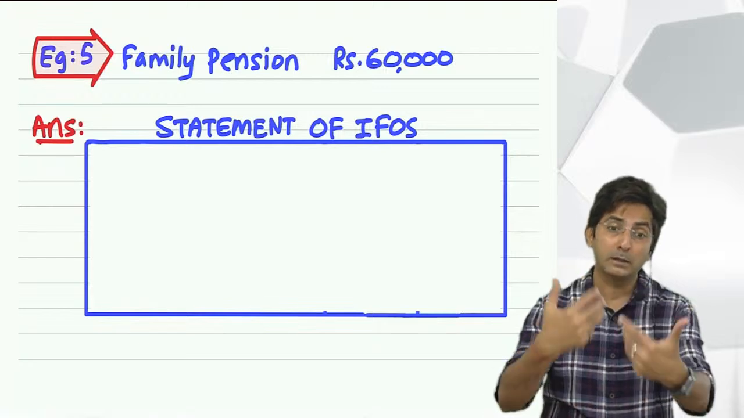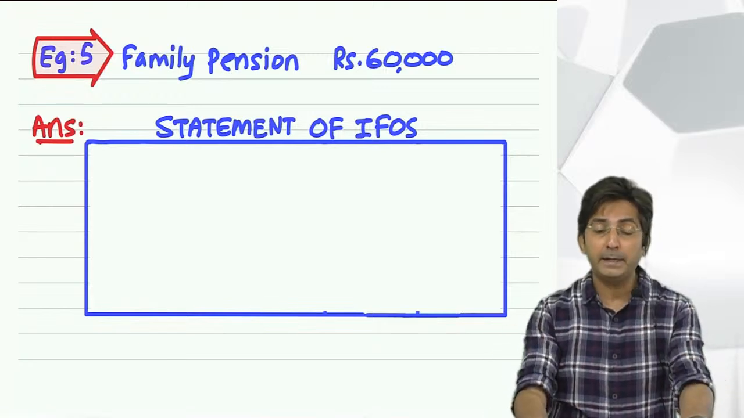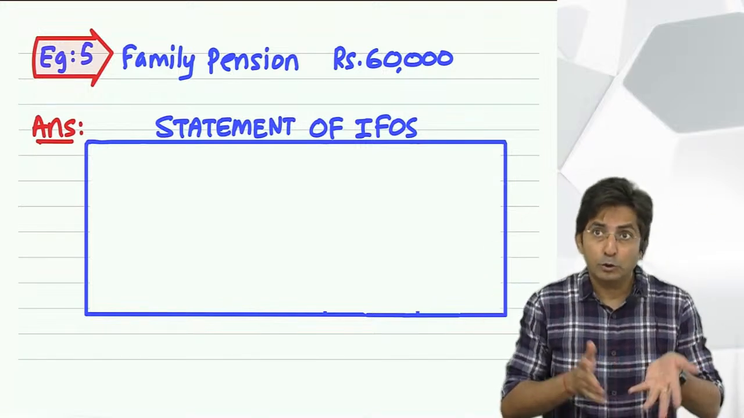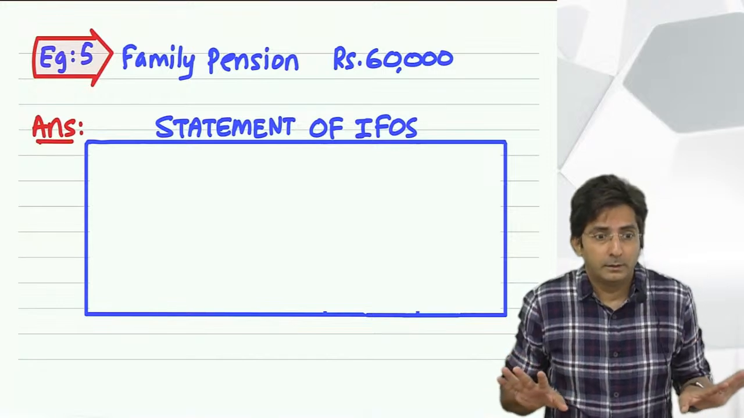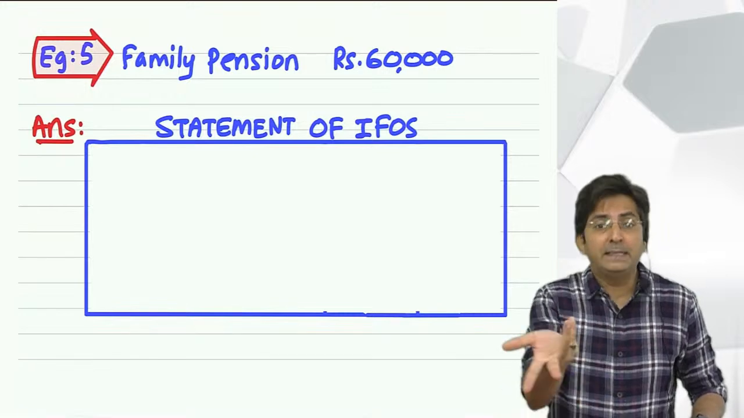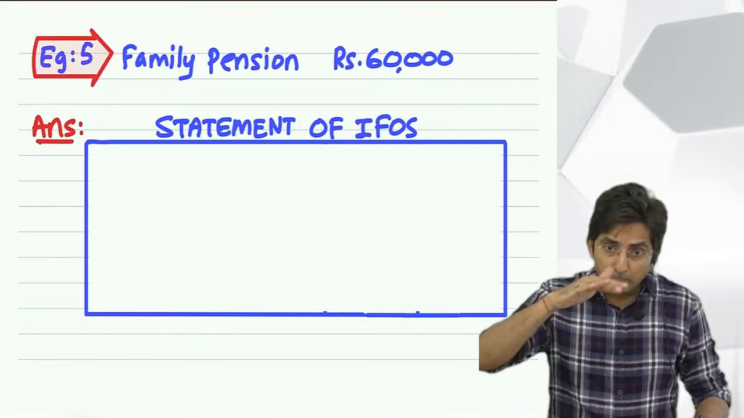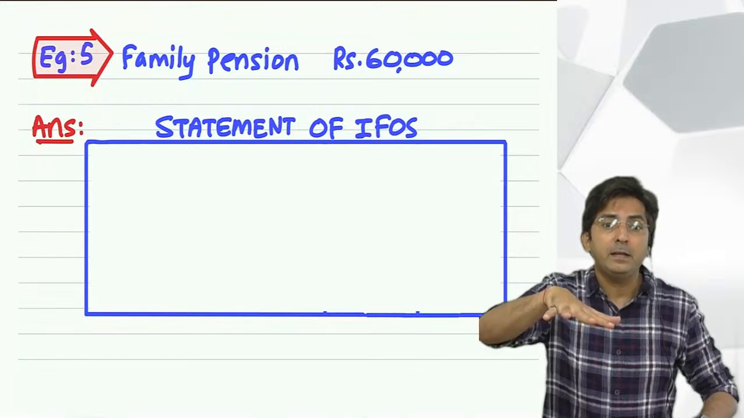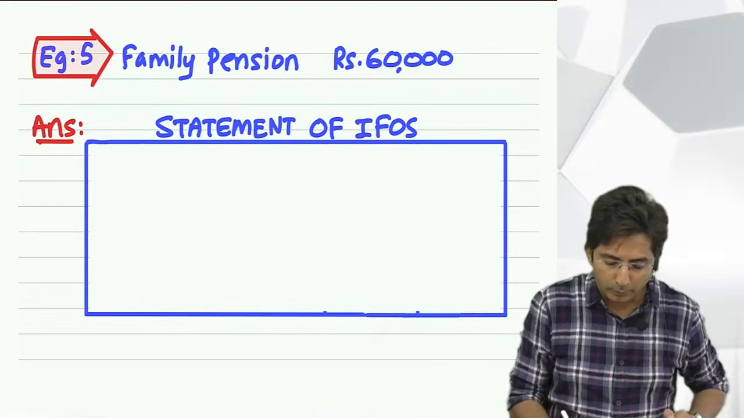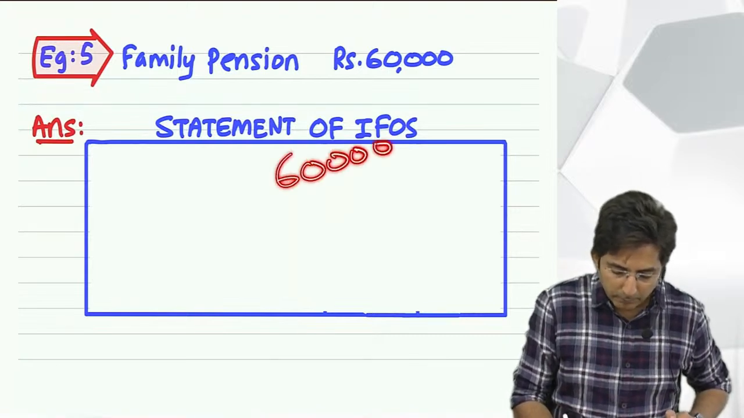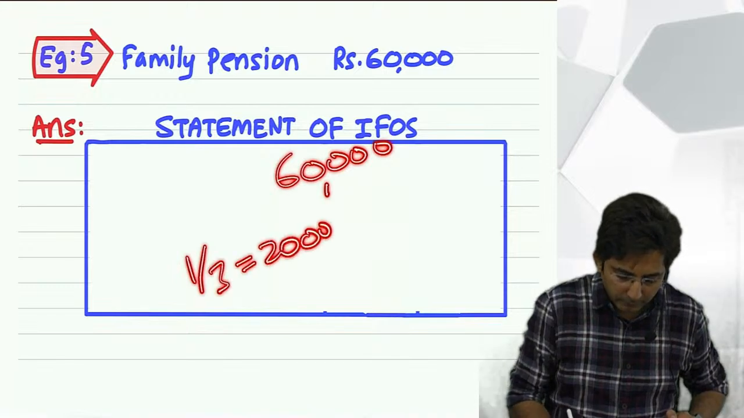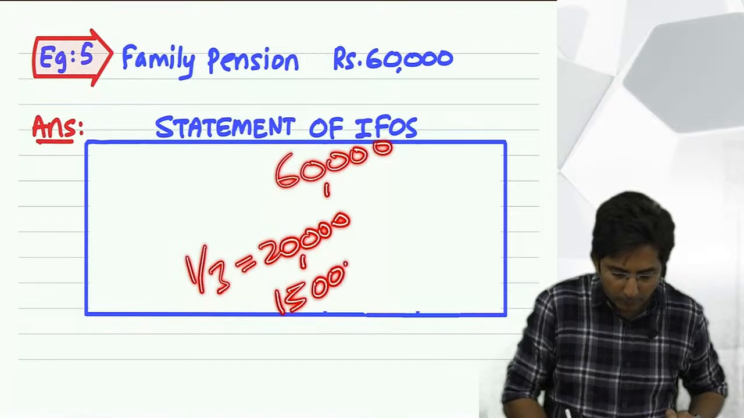Because if we give full one third, then some people might be getting 10 lakhs pension also after the death of the husband. So 10 lakhs one third will be too much. So we don't want to free your amount beyond 15,000. And whenever government puts a limit, automatically it becomes a formula of whichever is lower. So here you know what will be the formula. Look, from 60,000, first you will find one third. That comes to 20,000. And 15,000 is a fixed amount.